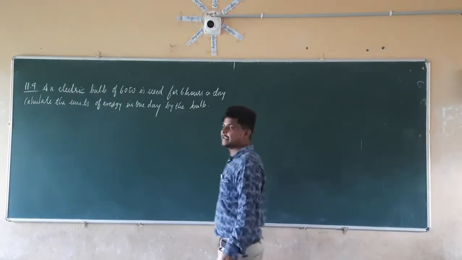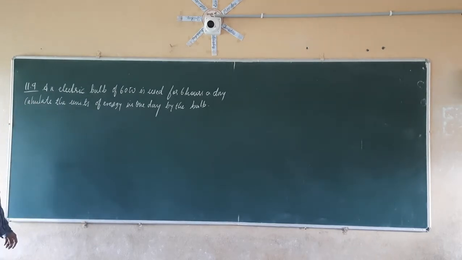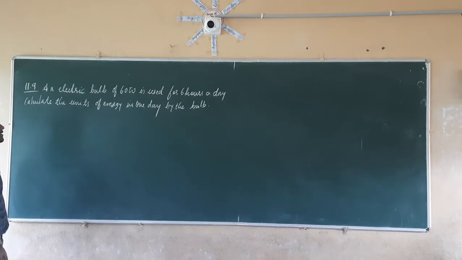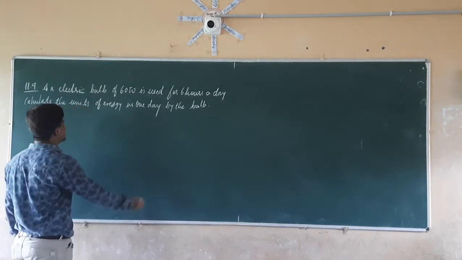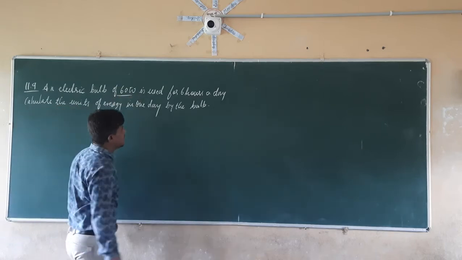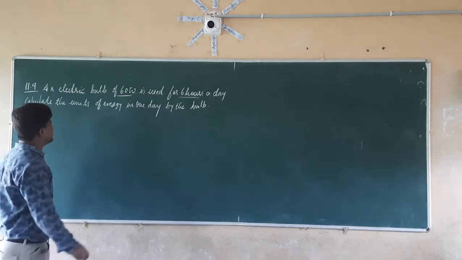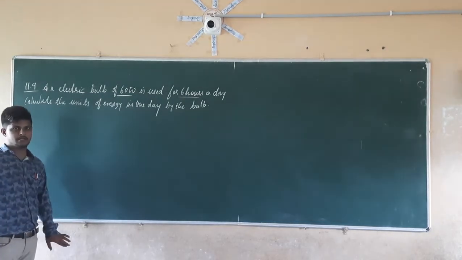So let us consider the example number 11.9 now. An electric bulb of 60 watt is used for 6 hours a day. Calculate the units of energy consumed in 1 day by the bulb. So what is given? They are given the power of the bulb as 60 watt and the time taken by that bulb is 6 hours. We have to calculate the total energy in units, that is nothing but in kilowatt hour.